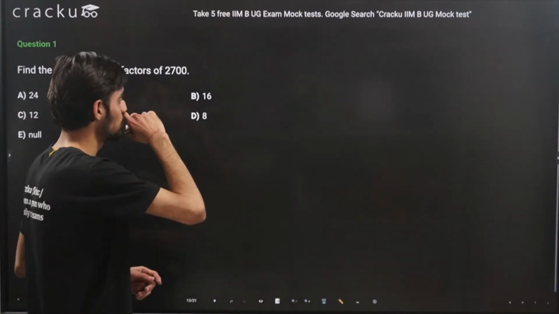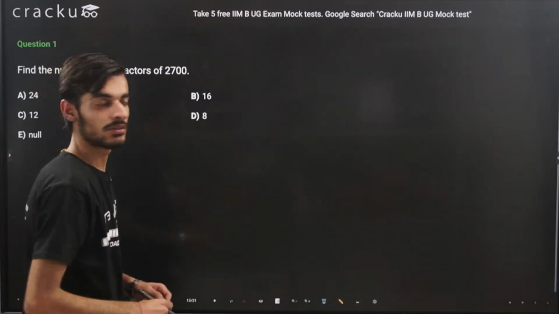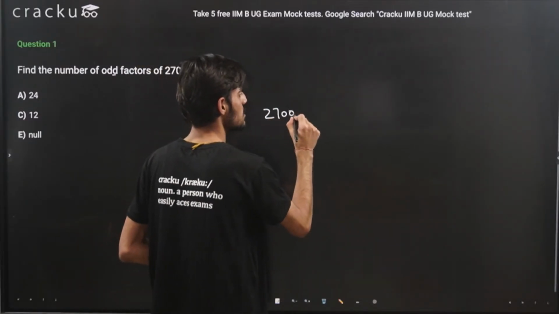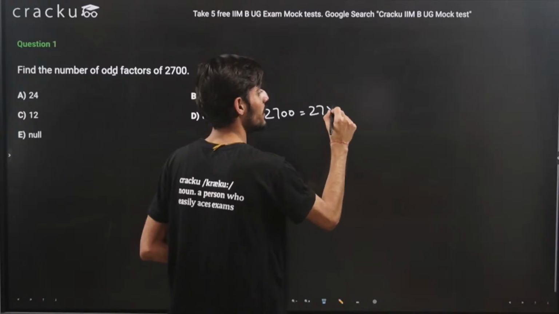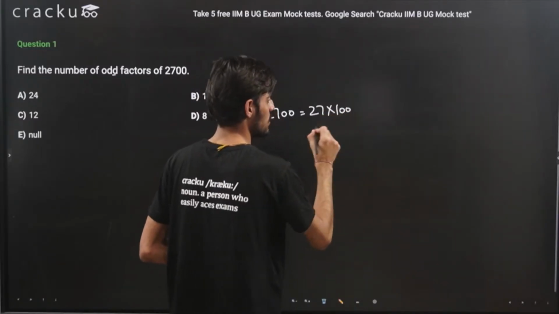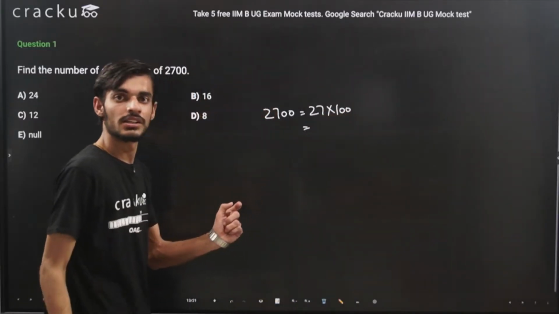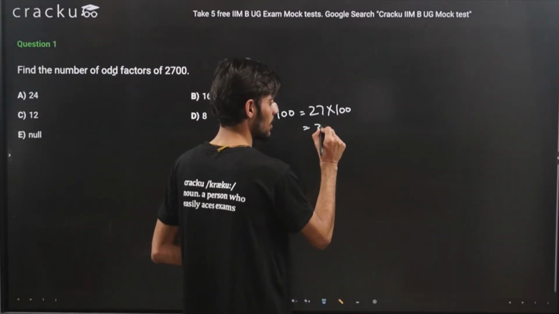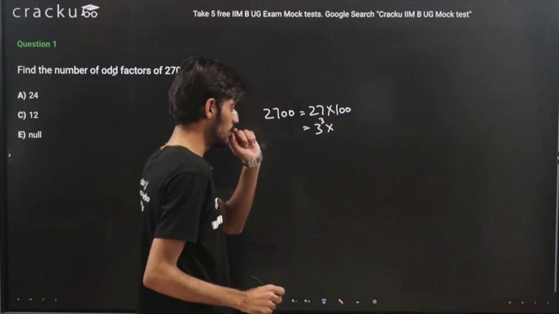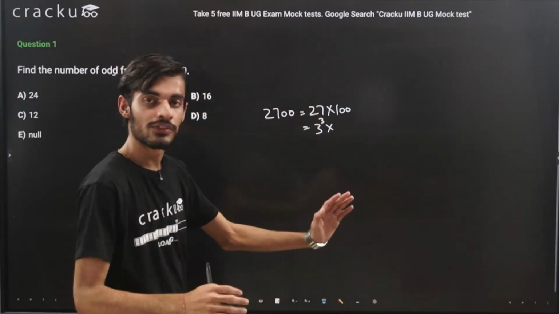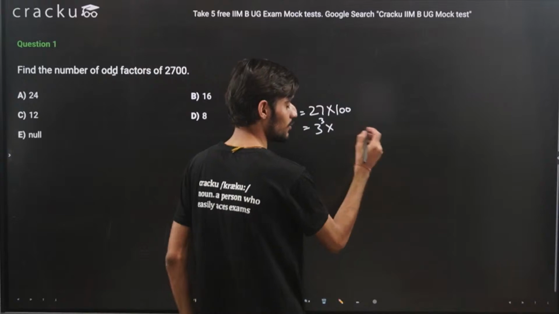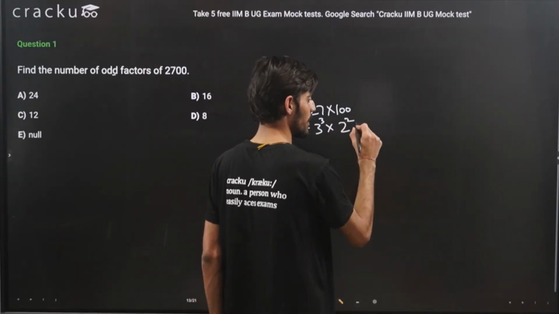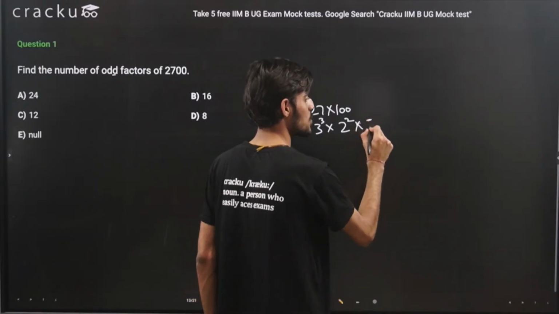First, let's do the prime factorization. 2700 can be written as 27 into 100. 27 is basically the cube of 3, that is 3 raised to the power 3. 100 is 25 into 4, so for 4 we can write 2 raised to the power 2, and for 25 you can write 5 raised to the power 2.